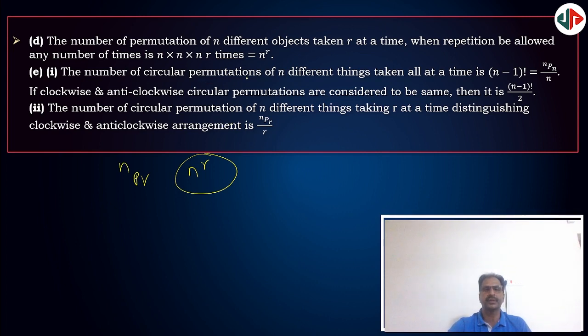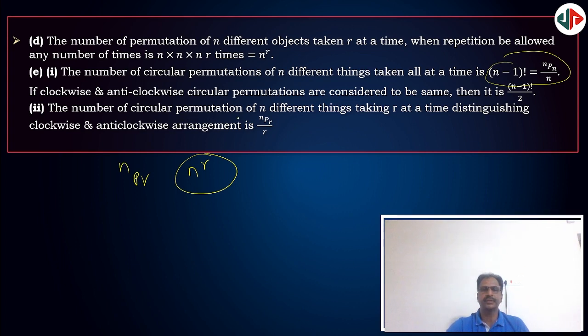Next, circular permutation. Circular permutation means the objects are arranged around a circle. What is the formula for the number of circular permutations of n different things taken all at a time? n minus 1 factorial. In circular permutation, we have clockwise as well as anti-clockwise arrangements. Clockwise and anti-clockwise put together give n minus 1 factorial. If clockwise and anti-clockwise arrangements are considered identical, then you should take half of it, n minus 1 factorial by 2.